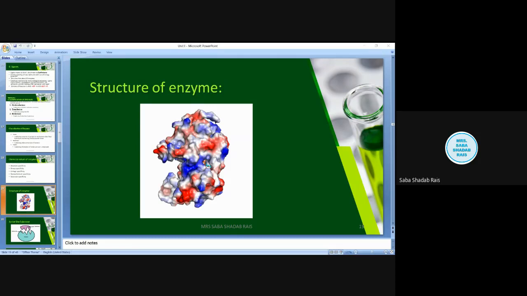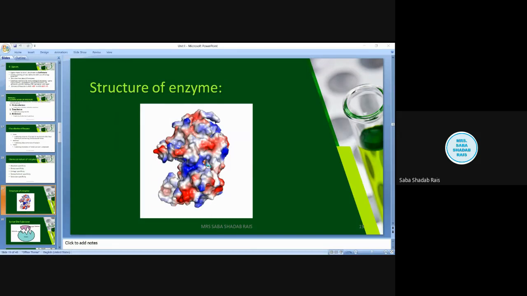Now the second cofactor is the prosthetic group. Prosthetic groups are metal ions which are bound. Now see, this metal ion binds very tightly to the enzyme through covalent bonding. In the biological system, the strongest bond is the covalent bond.